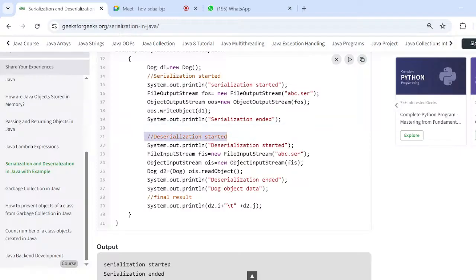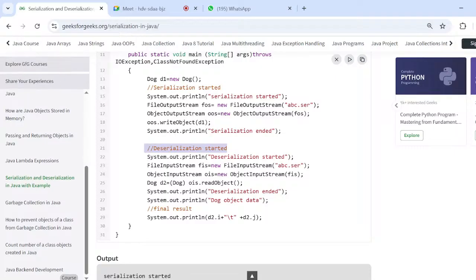So see here, deserialization started. In serialization, data is coming out from the program, so that is the reason we make it an output. But here we take the data into the system, so we use the FileInputStream classes. We give the file name, and these both are the same. Here we are writing the object; here we are reading the object. The object data type is the class name, and we can read the values.